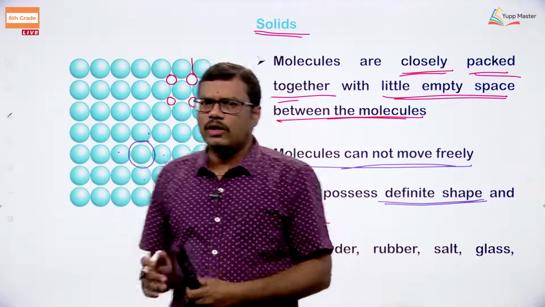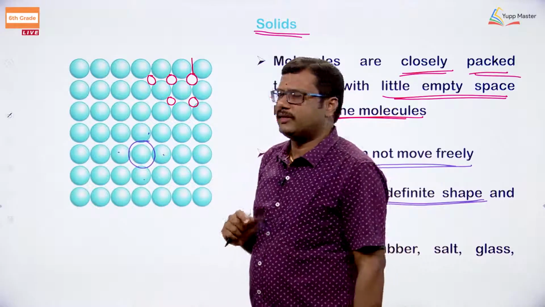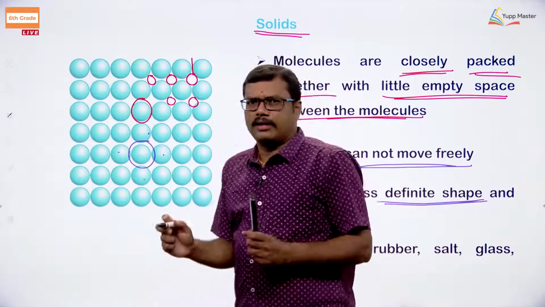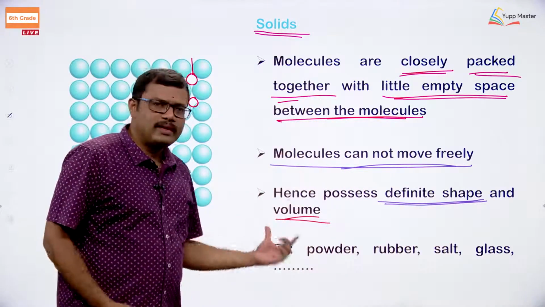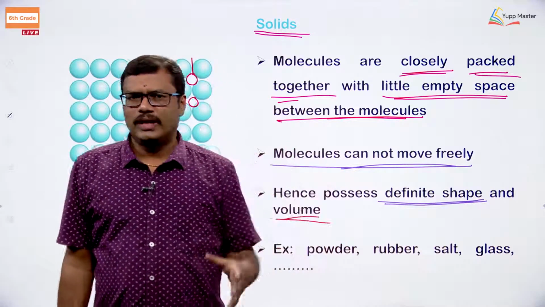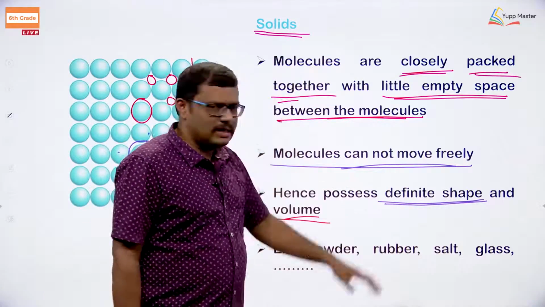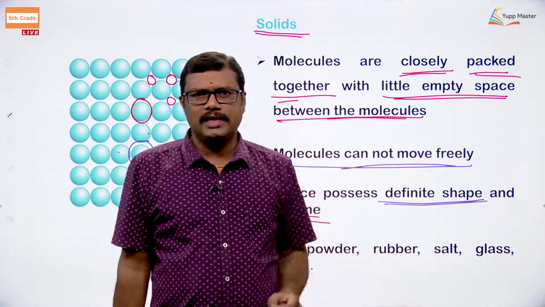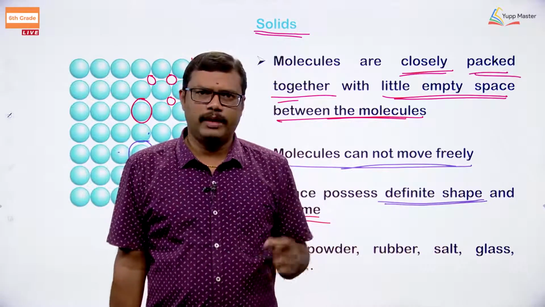If it is present, only very little empty space is present, and because of that, the particles cannot move here and there. So, movement is not possible. Since movement is not possible, they are going to have definite shape, definite volume. So, students, you can easily remember the examples of solids and the 3 characteristic properties of solids. Solids are the first physical classification of matter, okay.